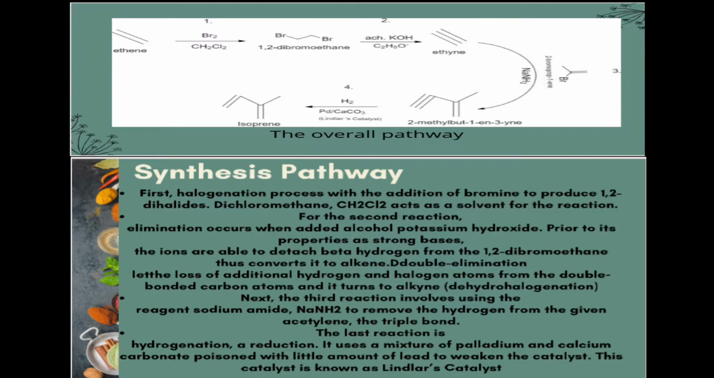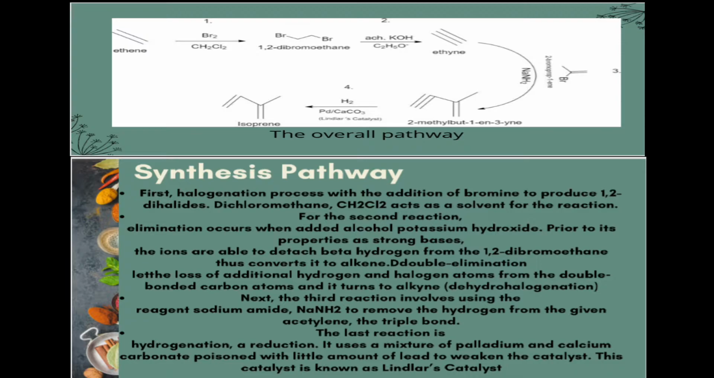The third reaction uses NaNH2 to remove hydrogen from the acetylene, and then it will produce an acetylide ion, which will react with 2-bromoprop-1-ene. The carbon from the acetylide whose hydrogen has been removed will be a nucleophile. This nucleophile will then attack the partially positive carbon situated at the position of the bromine atom, which will then be eliminated, thus forming a new carbon-carbon bond, 2-methylbut-1-en-3-yne. This is called a nucleophilic substitution.